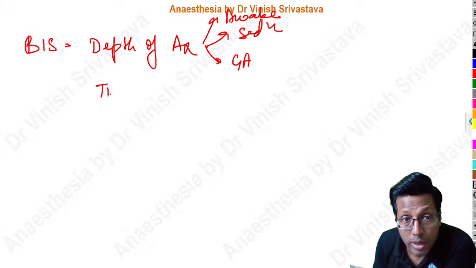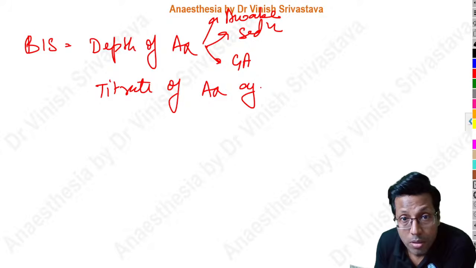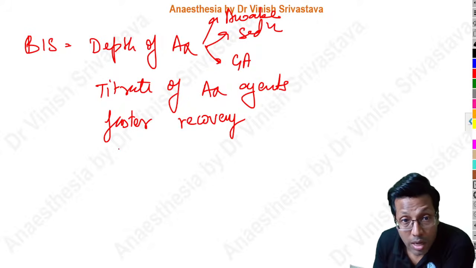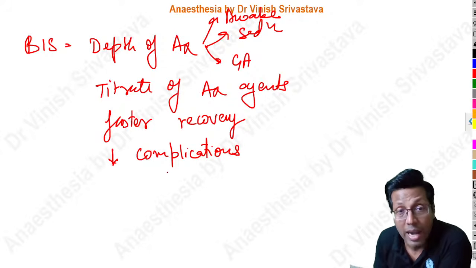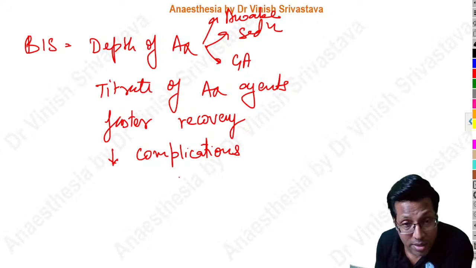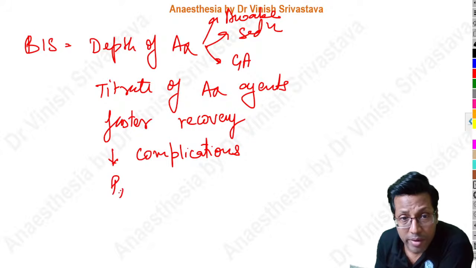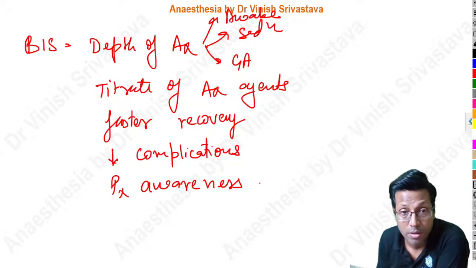Based on that, you can titrate the dose of anesthetic agents, right? This would help for a faster recovery and fewer complications because you are titrating the drugs correctly. So it leads to fewer complications and faster emergence from anesthesia. At the same time, it prevents awareness during anesthesia. So these are the advantages of using the bispectral index.